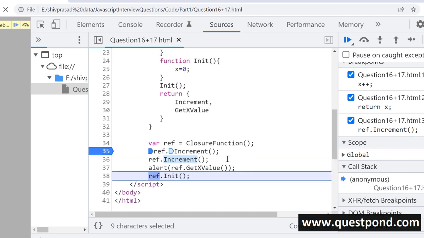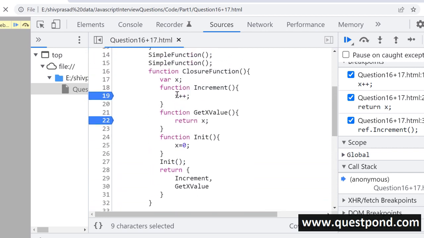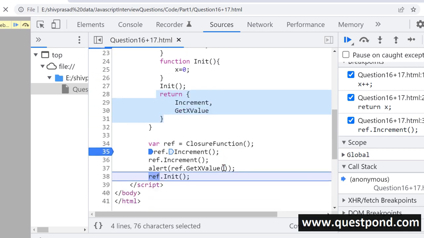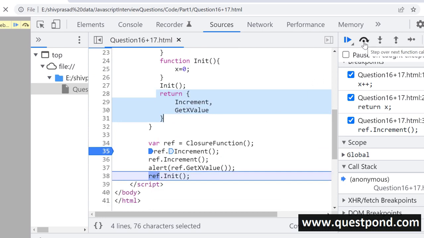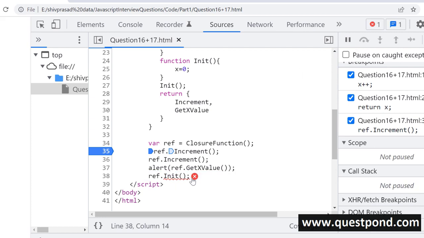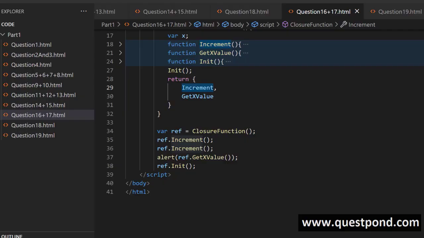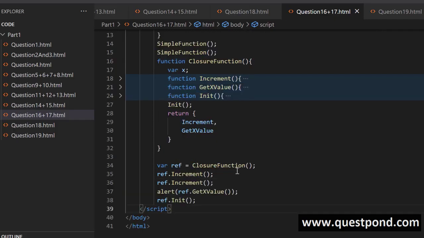Now this init function is private to the closure. You can see this init function is private to the closure because I have not specified it in the return. So when I try to make a call out here, I'm expecting an exception. If I make a call here, you can see init is not a function. So by using closures, you can write better code. You can create self-contained functions, self-contained state.